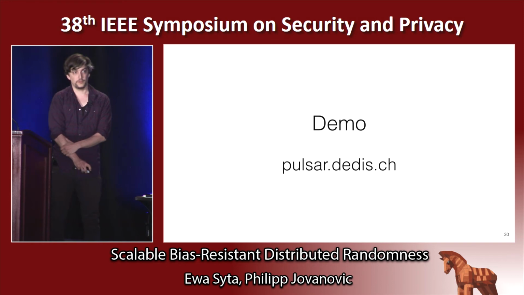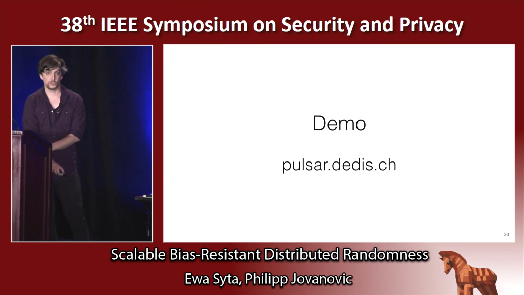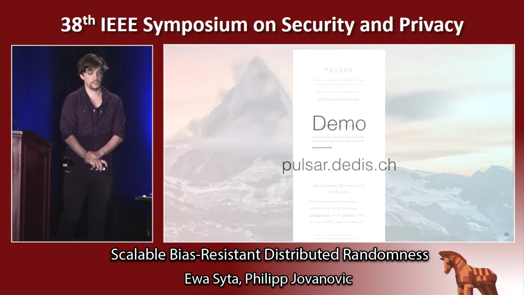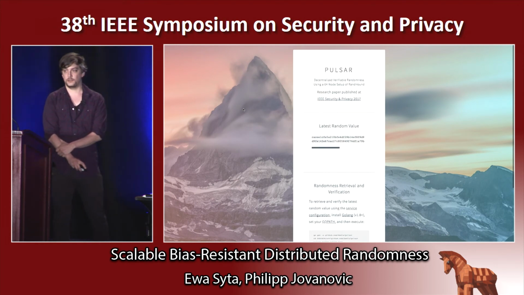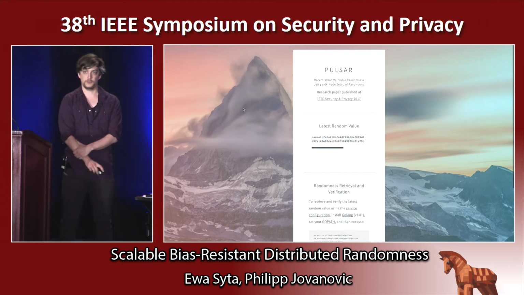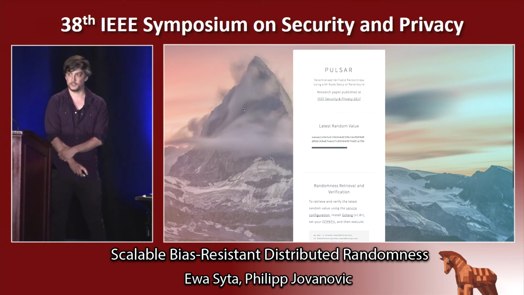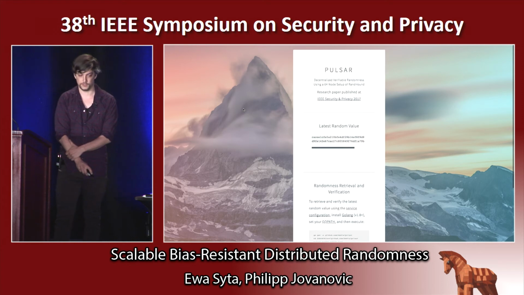So now, in the final moments of the talk, I want to show you a small demo. So can we please go to the website? Thank you. So here you see a randomness beacon that we set up under the link pulsar.dedis.ch, which uses the RandHound protocol and a 64-node setup.